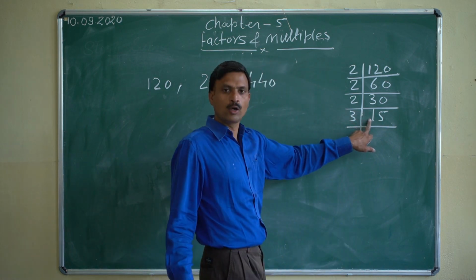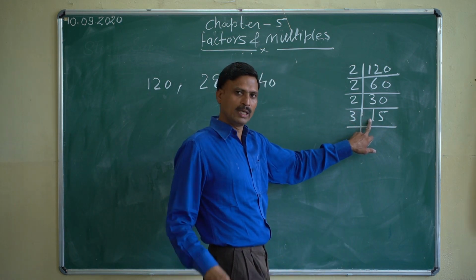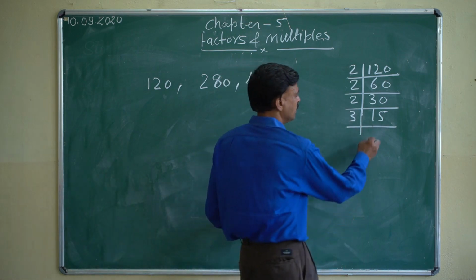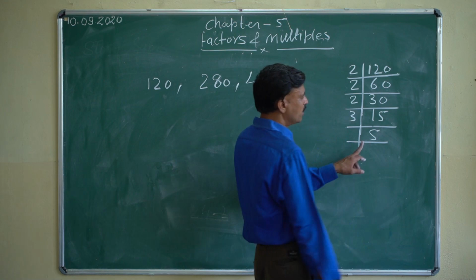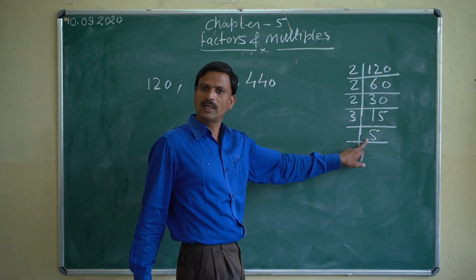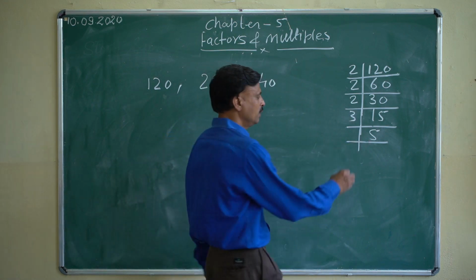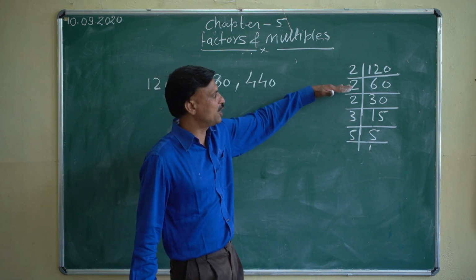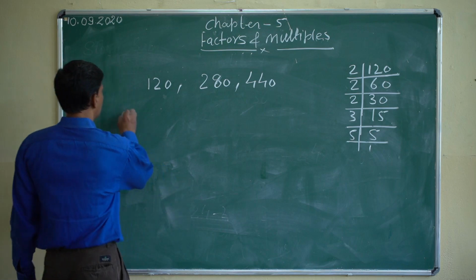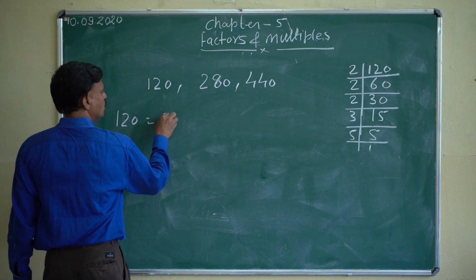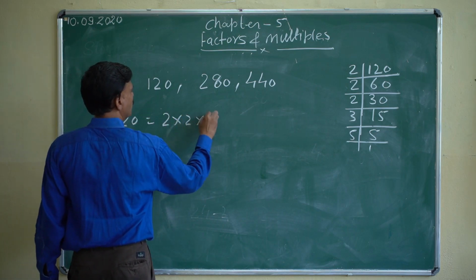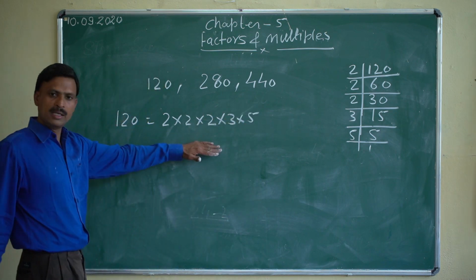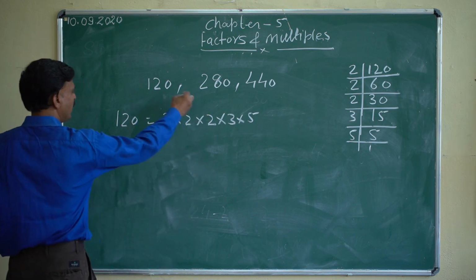Then this 15, it is not divisible by 2, right? So we'll take the next prime number, and that is 3. It is divisible by 3, so we divide it. Now it is not divisible by 3, so the next prime number, that is 5, and it is divisible by 5. So the prime factorization of 120 is 2 into 2 into 2 into 3 into 5. Got it?